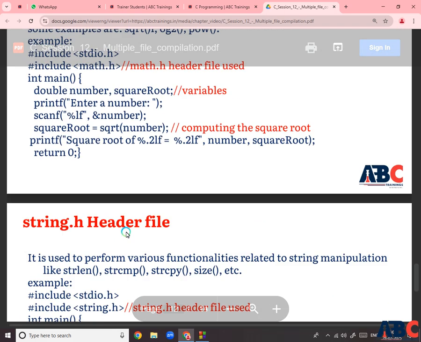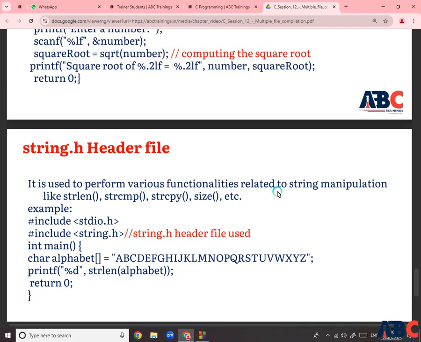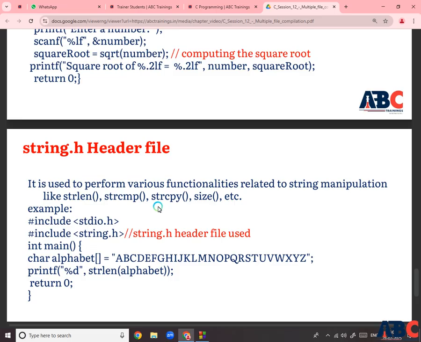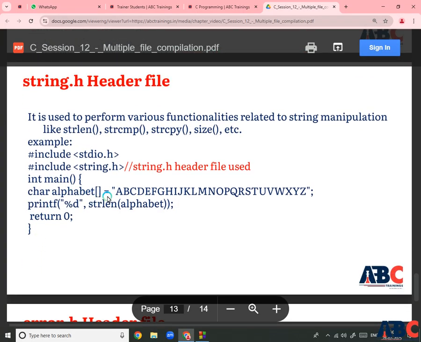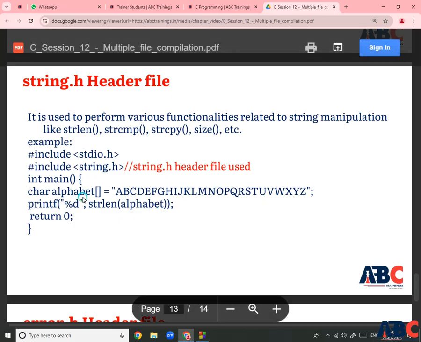Next is the string.h header file. It is used to perform functionalities related to string manipulation like string length, string compare, string copy, string concatenate, string upper, string lower, and string reverse. Those are the number of string functions included in the string.h header file. Here I am providing one program: a char alphabet, A B C D up to Z. Print %d string length of that alphabet, and the 26 letters will be shown from the string length function.